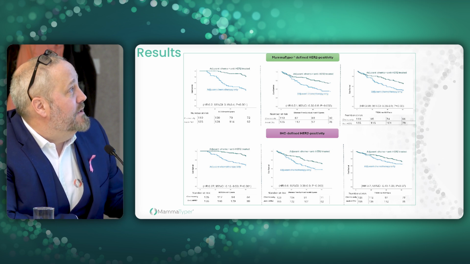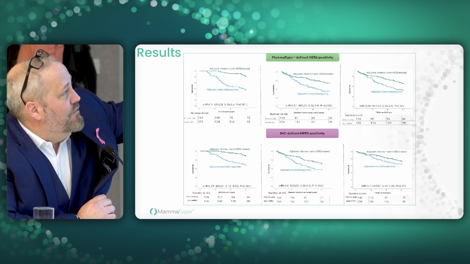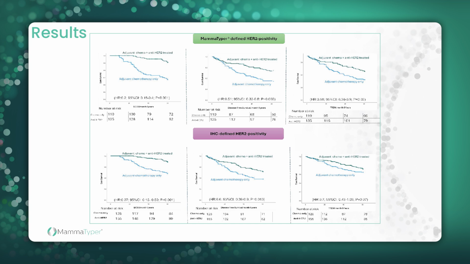It's all about the P numbers, they tell me. So if you look in the middle graph at the top there, the P is 0.003, and the graph below it for IHC is 0.013. Now, 0.013 is a very good differentiation. It shows your drug is working. But 0.003 is significantly, statistically more defined change. So basically what this data alone shows is that mammotyper was better able to define who would respond to anti-HER2 therapy and who wouldn't.